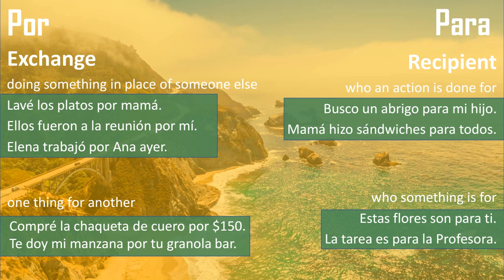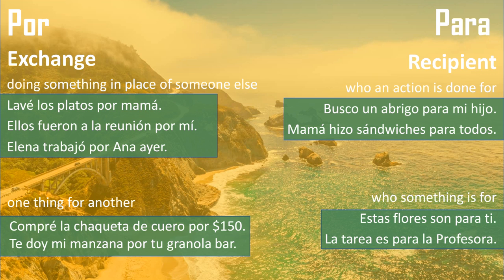Here's the second difference between por and para. In this case, por and para get translated as "for," but they have slightly different meanings. We use por when we are implying that an exchange took place. So if we exchange places with someone and do something on their behalf, like instead of them, we will use the preposition por. Here's some examples.